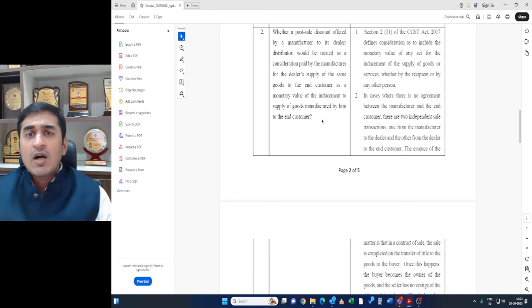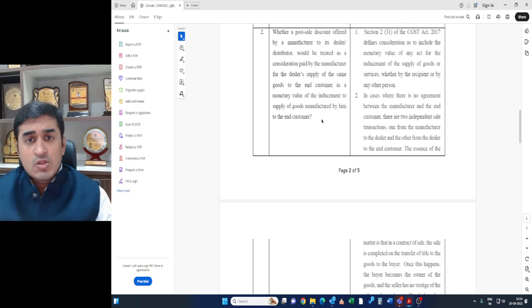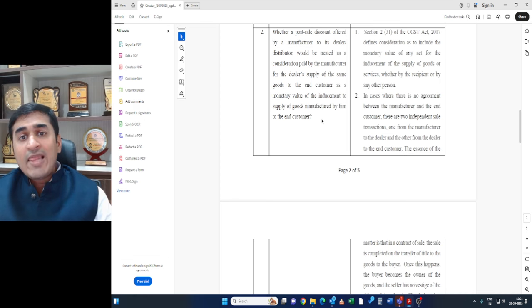Now, X decides during the time of Diwali that they want to reduce the value of certain cars. The dealer has already bought those cars. X to Y, the supply has already taken place. Now, if they want to reduce the value of supply, what they are doing is asking the dealer to reduce the value of a car by, let's say, 1 lakh rupees. So the manufacturer would be passing on the benefit of 1 lakh rupees to the dealer and the dealer would be passing it on to the customer.